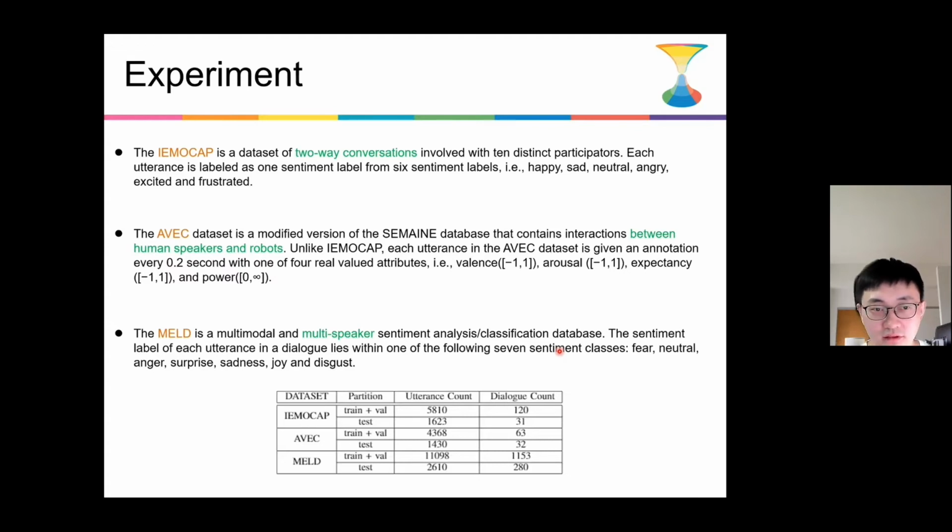So we conduct a number of experiments on the 3 benchmark datasets. The first one is the IEMOCAP dataset. It is a dataset of 2-way conversations involving 10 distinct participants, and it has 6 labels: happy, sad, neutral, angry, excited, and frustrated. And the second one is the AVEC dataset. It contains interactions between human speakers and robots. And the last one is the MLD dataset. It is a multimodal and multi-speaker analysis dataset. It has 7 statement classes.